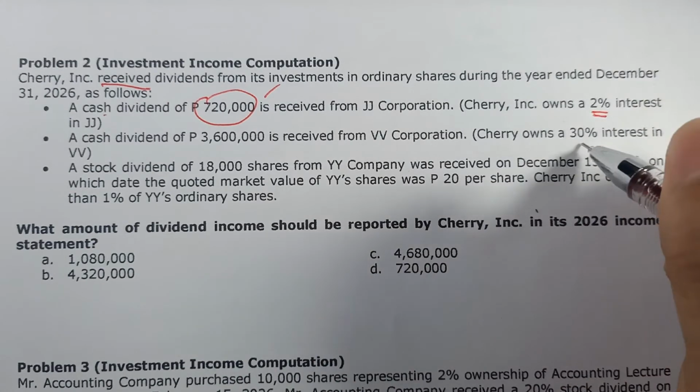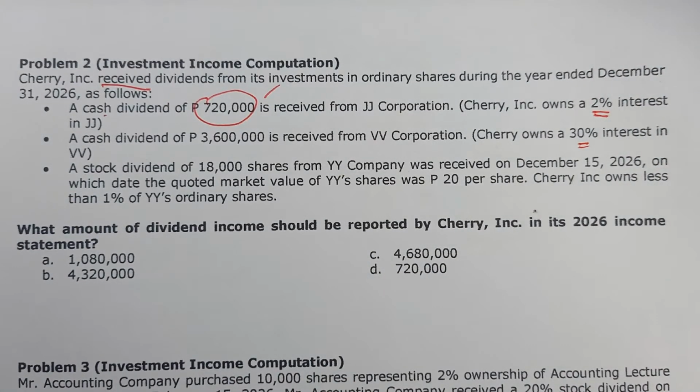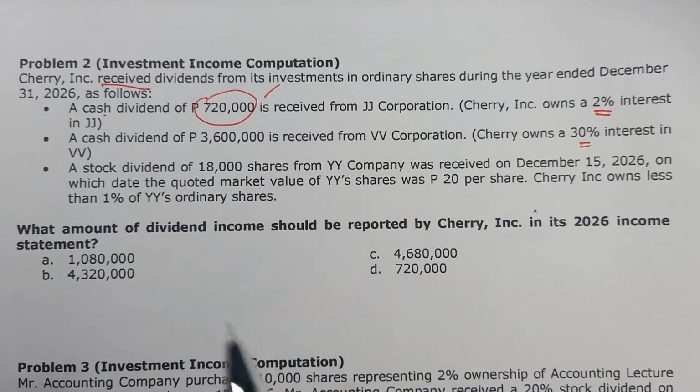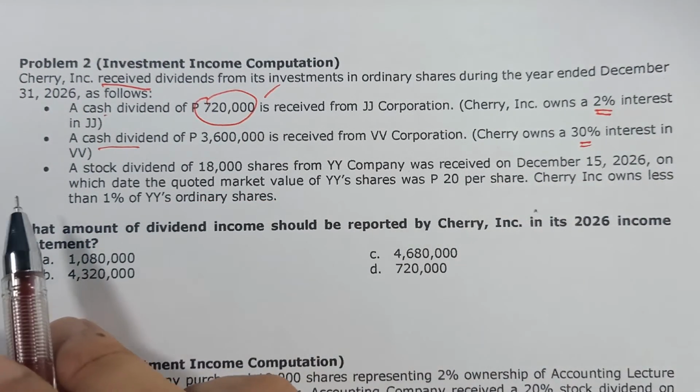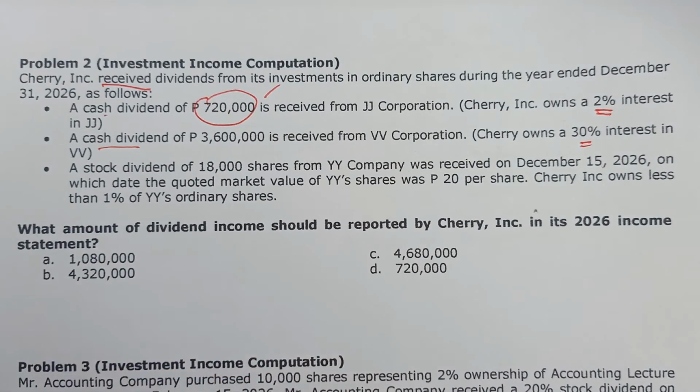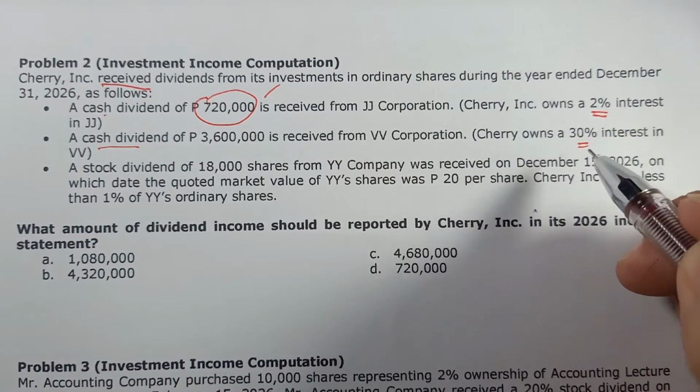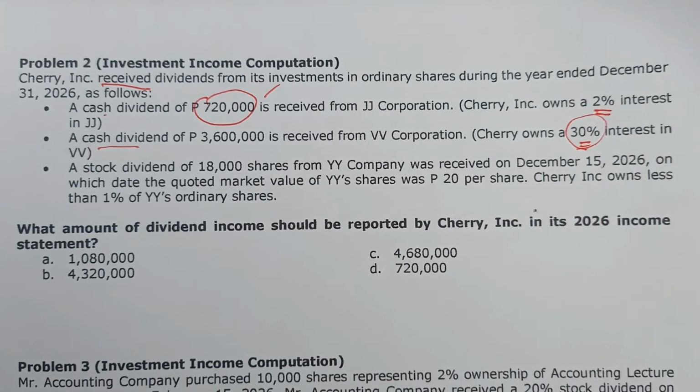Second bullet, a cash dividend of 3.6 million is received from VV Corporation. Cherry owns 30% interest in VV. Ibig sabihin dito, kahit na cash dividend yan, since 30% ang pagmamayari natin kay VV, hindi pa rin yan i-consider as income. Why? Because as a general rule, kapag umabot ka ng 20%, meron ka ng significant influence. And kapag meron tayong significant influence, ang dividends hindi siya kino-consider or tinitreat as income, but rather dividends are part of the return of capital. So this 3.6 million will not be part of our solution.